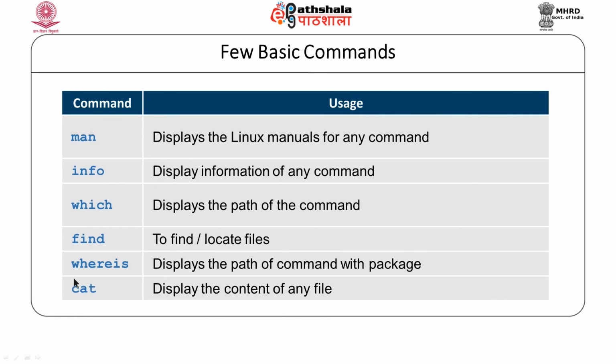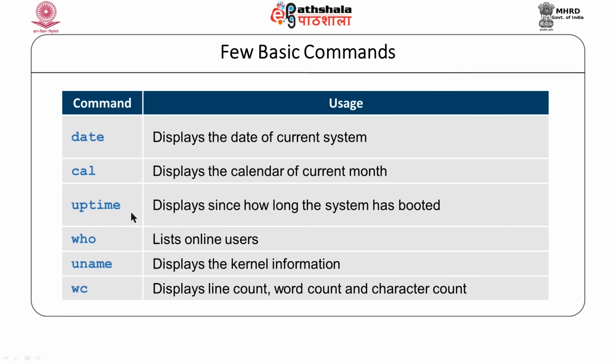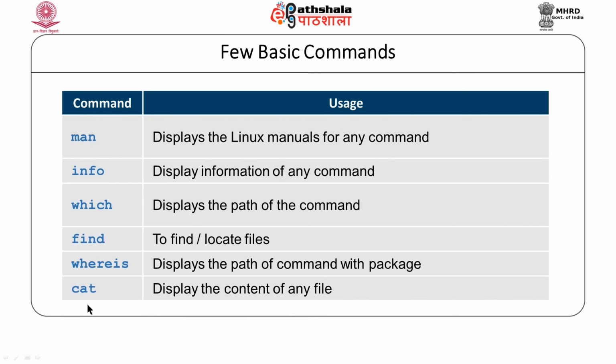Cat command, when we give with a file, if the file contains some content, then it will be displayed. Otherwise, in the previous demonstration, whatever files we created, they were all 0 sized file. So, cat won't display any output for those files. For instance, if we say cat first.txt, the first.txt was created using touch command, and this cat won't display any output.